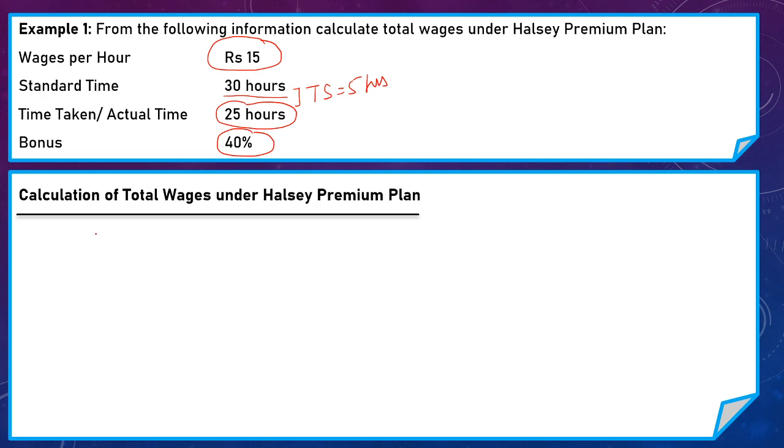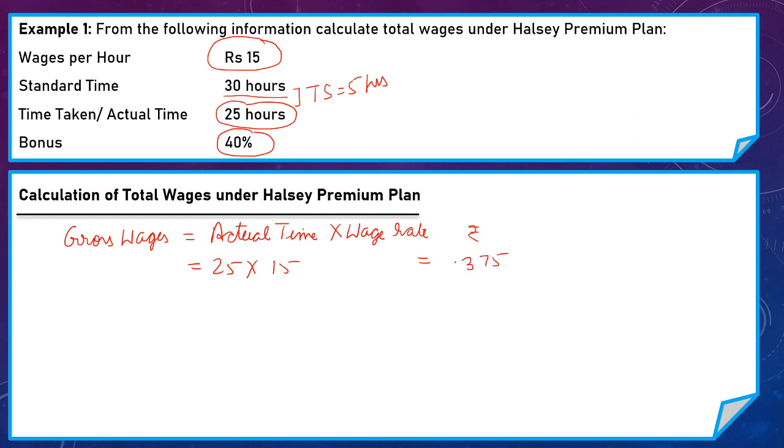Now, to calculate total wages, first we have to calculate gross wages, and our formula is actual time into wage rate per hour. Here actual time is 25 hours and wage rate per hour is 15. So the gross wages of this worker is 375 rupees.